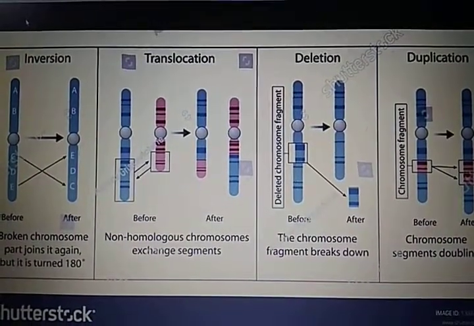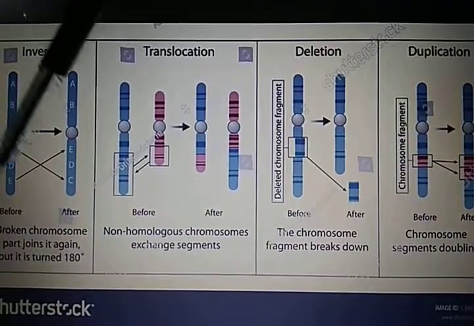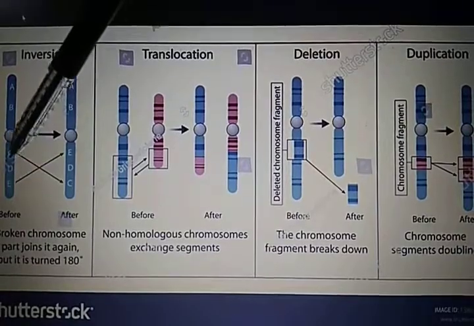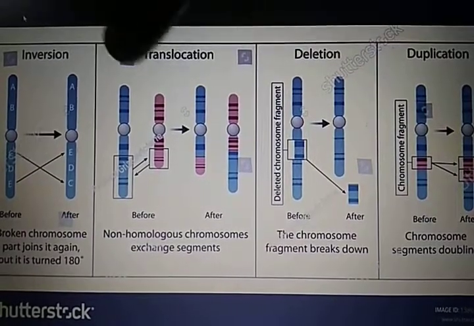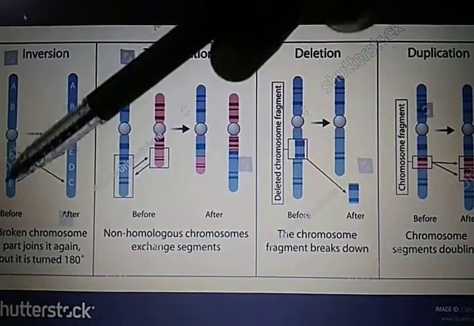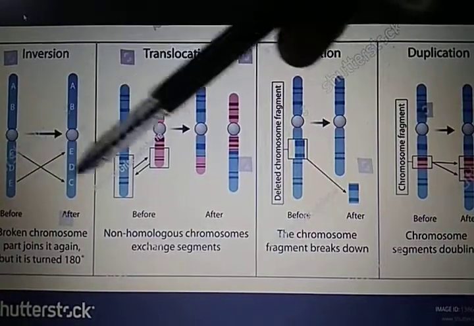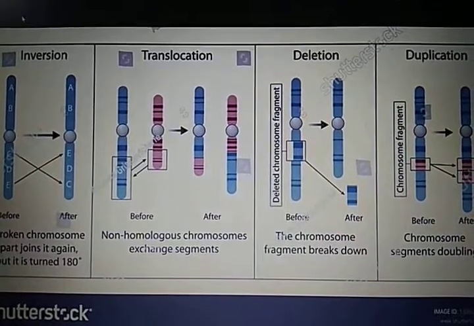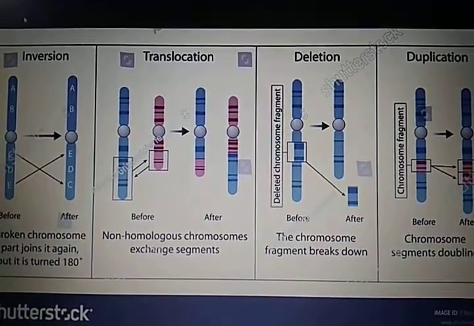The next one is inversion. Here it is inversion. In inversion, what actually happens? The gene or the segment of nucleotides gets rotated by 180 degrees. See, this is CDE. It gets rotated into the order EDC. So when a shift of 180 degrees takes place, then it is known as inversion.